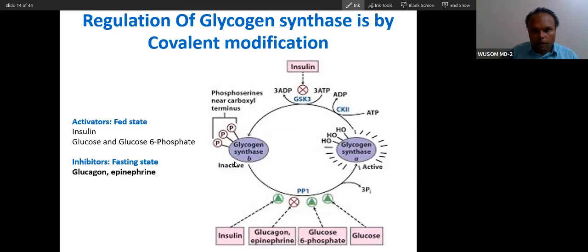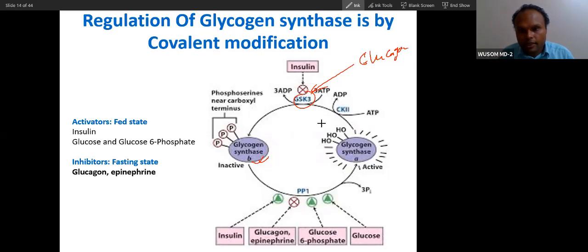And now the opposite process happens in fasting condition. Fasting means phosphorylation, you can see, and this is done by this, and this is under the influence of glucagon. Glucagon will change it into the phosphorylated form, and elsewhere you have seen only one phosphorylation. Here you can see multiple phosphorylation. That is a peculiarity of glycogen synthase. Glycogen synthase has multiple levels of inactivation.